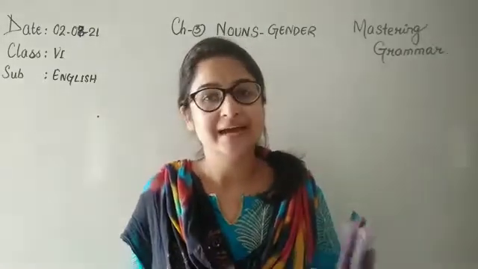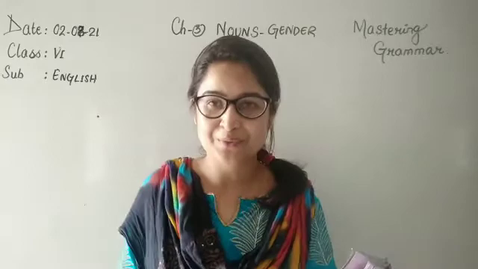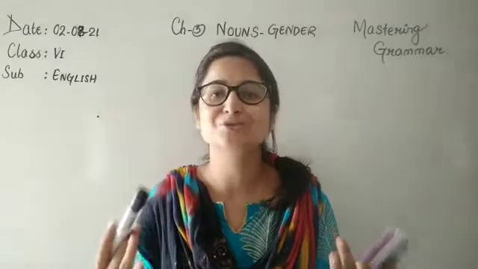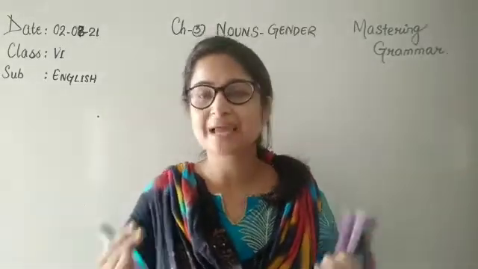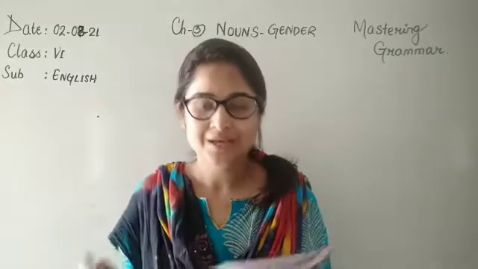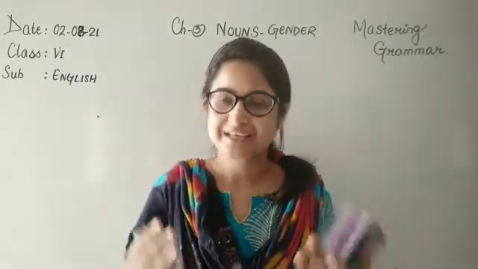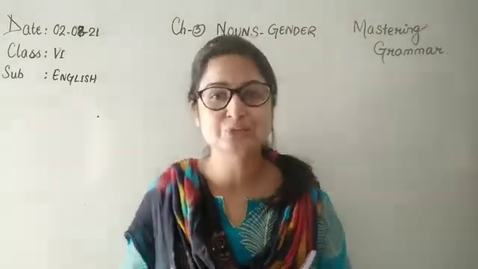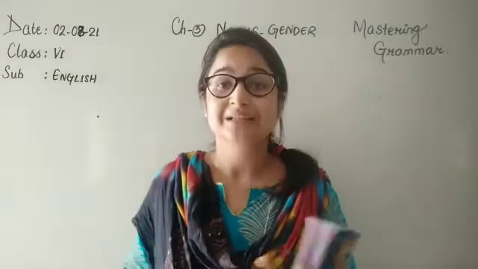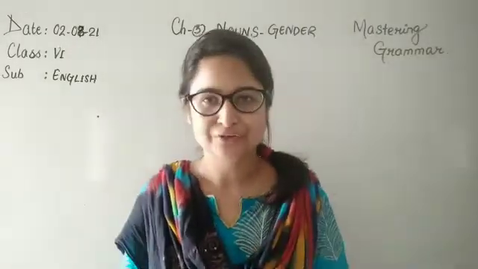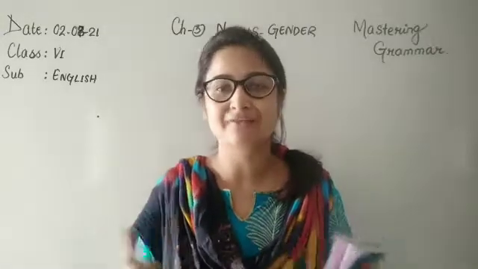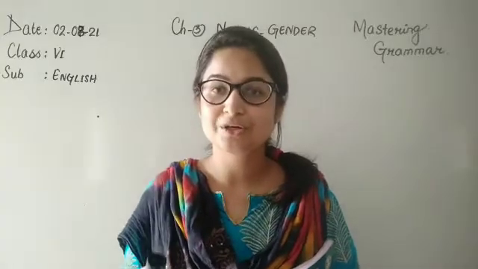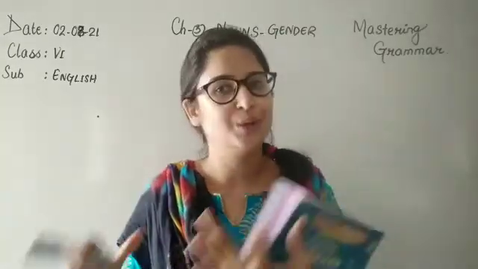Now, I hope you remember what I told you about the common gender: they are either a male or a female. So the common ones like child, teacher, doctor can be either a male or a female. So what kind of gender are they? Yes, they are the common gender. Now children, we know about the last one, neuter gender. It is used for inanimate objects, things without life, right? Those cannot breathe or don't have any features of a living thing. So from there we know that the neuter gender is neither a male nor a female.